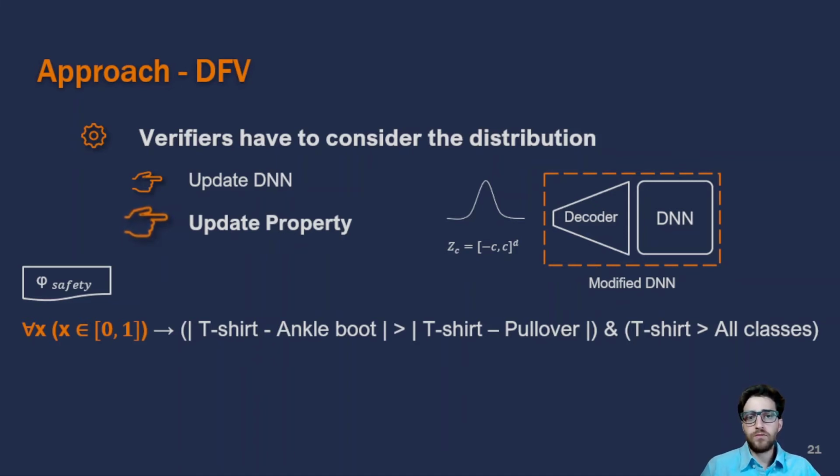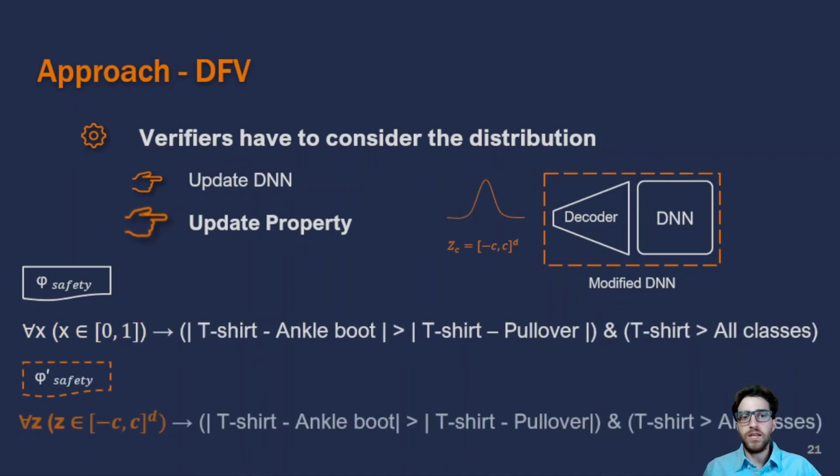However, now the input of the DNN is no longer an image. Thus, we need to change the input of our property to match the input of the modified DNN. In order to do that, we are going to bound the input by using C standard deviations from the mean of the latent space Gaussian distribution, which is the input for the modified DNN. And this is going to be our updated property.